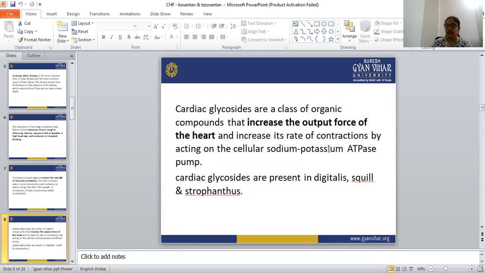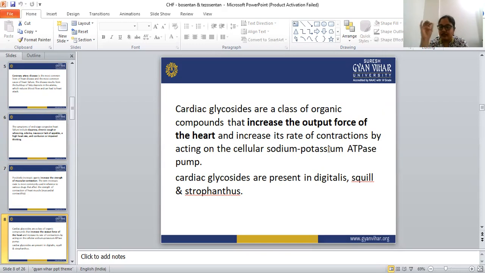For the treatment of congestive heart failure, we use some agents to increase the force of the contraction of the heart. The first is the positive inotropic agents. Positive inotropic agents are those drugs that increase the strength of the muscle contraction.